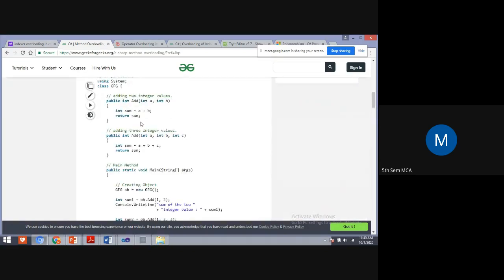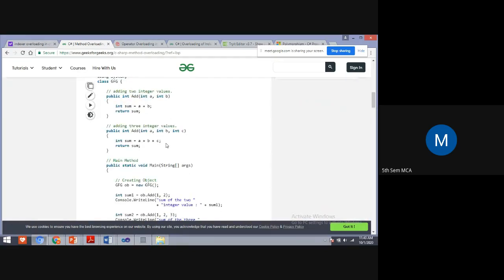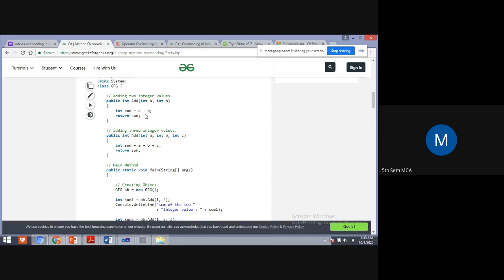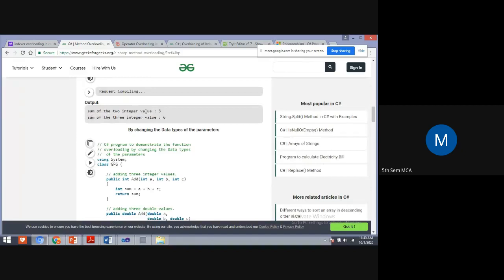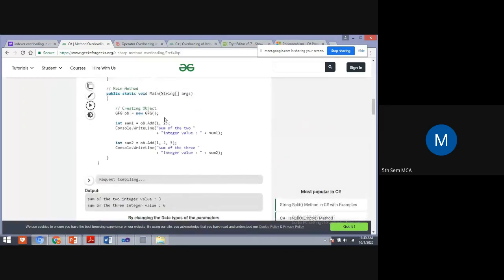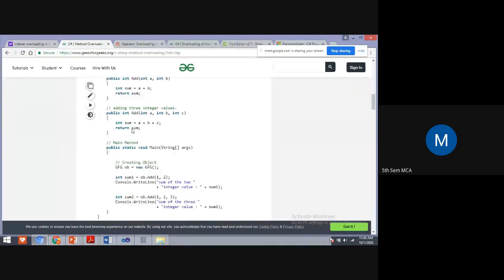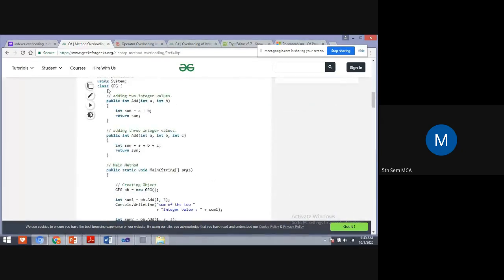The output is 3 and 6. So just now I explained, I am just showing the demonstration. When you run this code, what will be the output? The sum of two numbers is 3 and the sum of three integers is 6. See, a class GFG, GeeksforGeeks class, and here add is a method and this is also an add method.